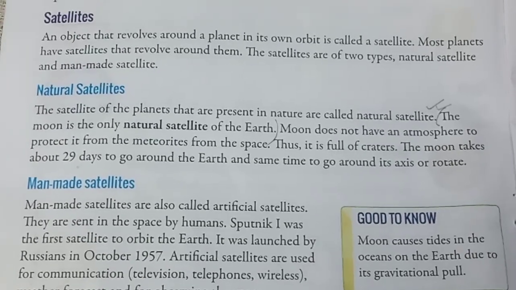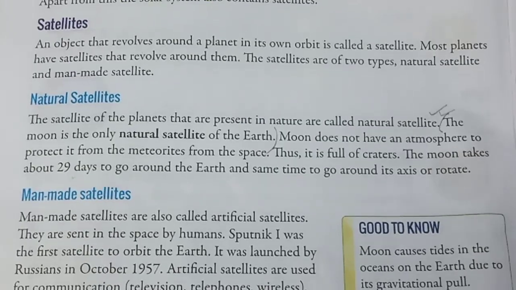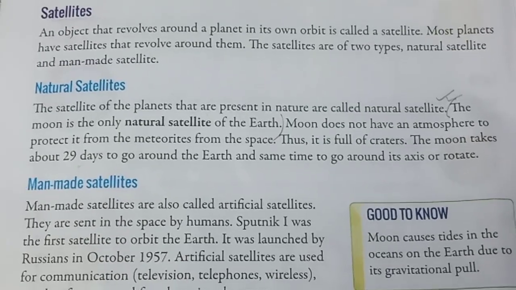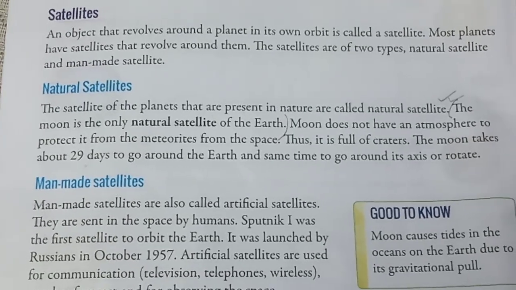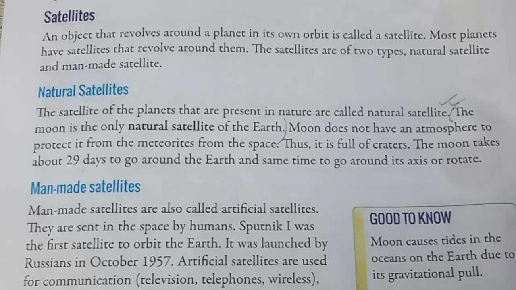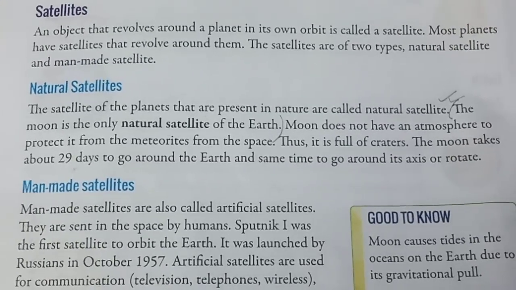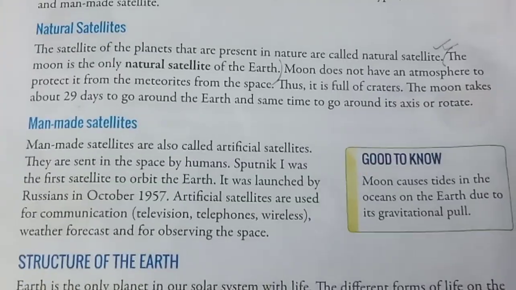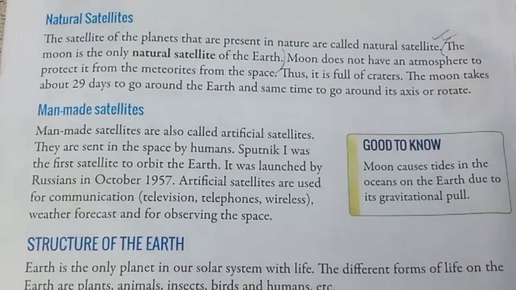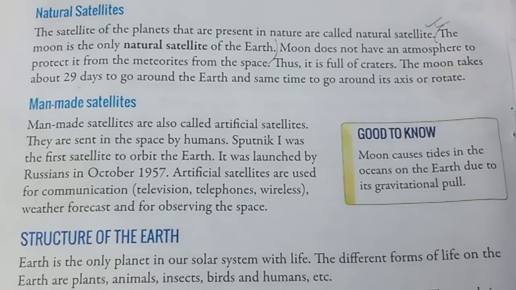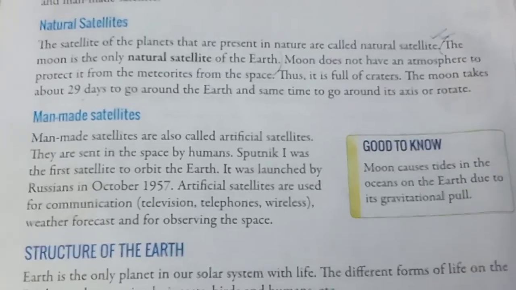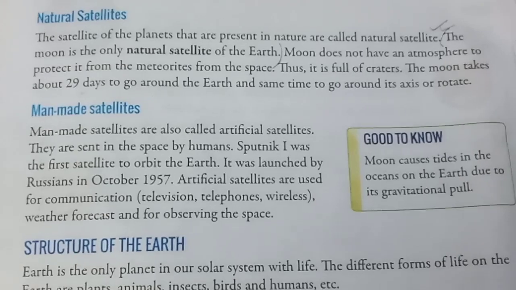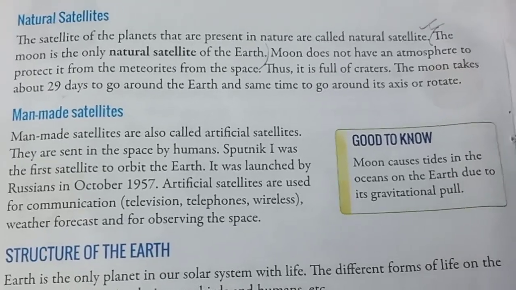Satellite. An object that revolves around a planet in its own orbit is called a satellite. Most planets have satellites that revolve around them. The satellites are of two types, natural satellite and man-made satellite. Natural satellites. The satellites of the planets that are present in nature are called natural satellites. The moon is the only natural satellite of the earth.